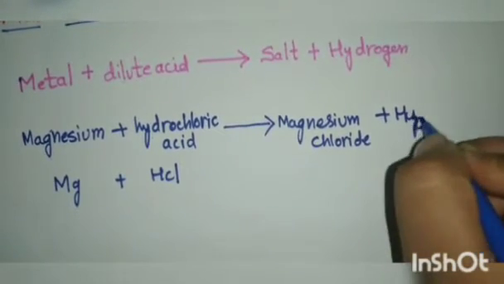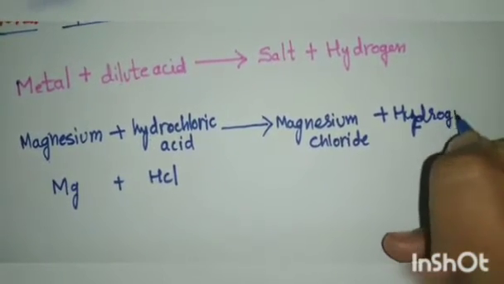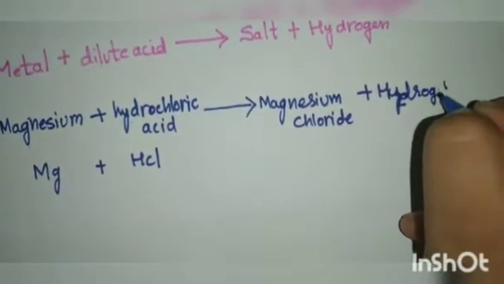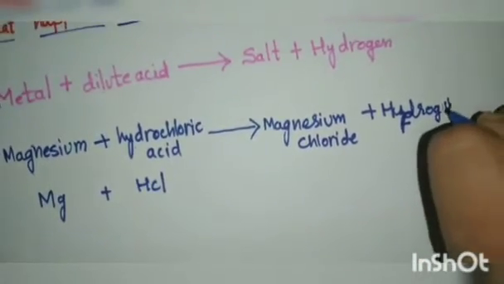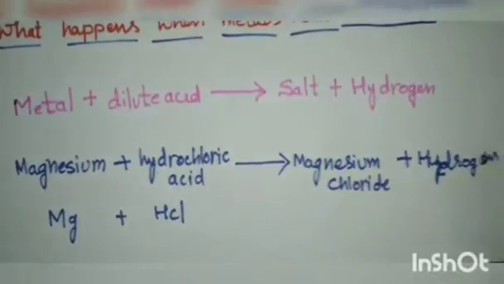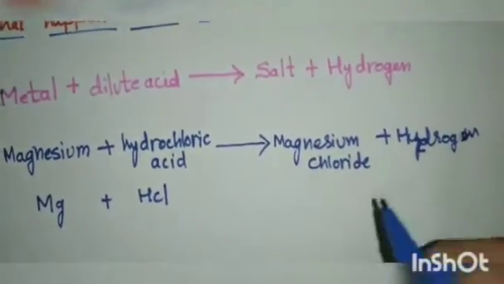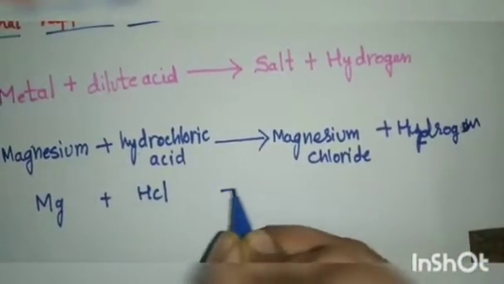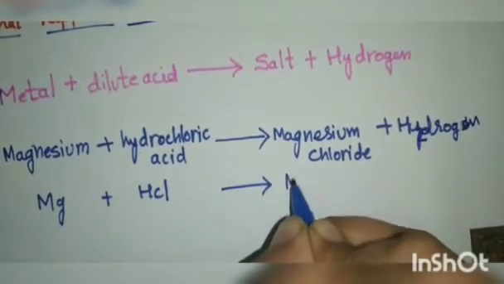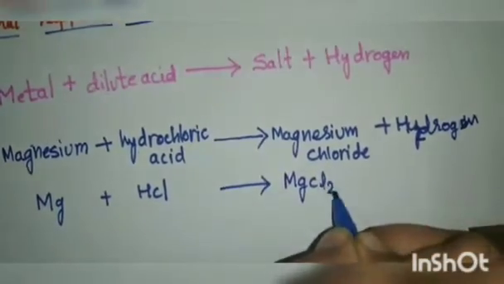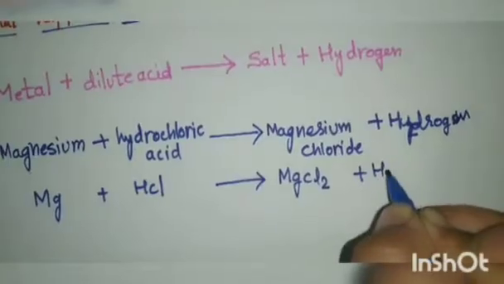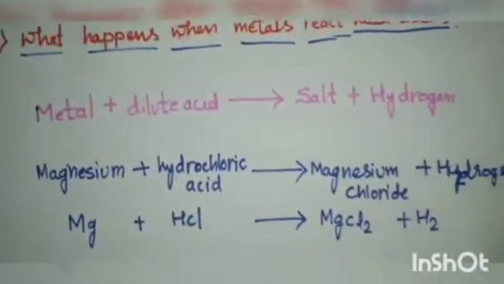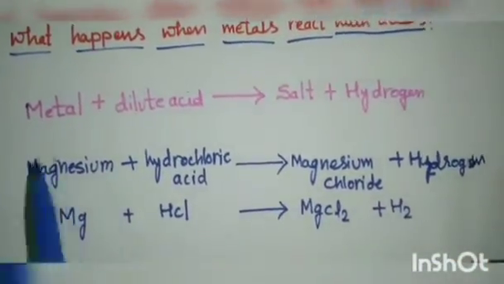Okay, so I can write it. We will get magnesium chloride and hydrogen. So the formula of magnesium chloride is MgCl2 plus H2. So this is the product of this reaction.